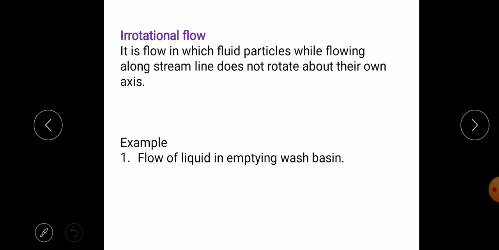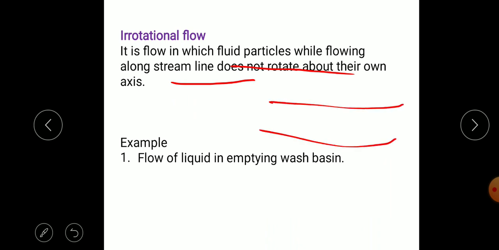And irrotational flow means the fluid particles while flowing along a streamline do not rotate about their own axis. Simply, one example is flow along straight lines, which is irrotational flow. One more example is liquid in an emptying wash basin, which is actually rotational flow.